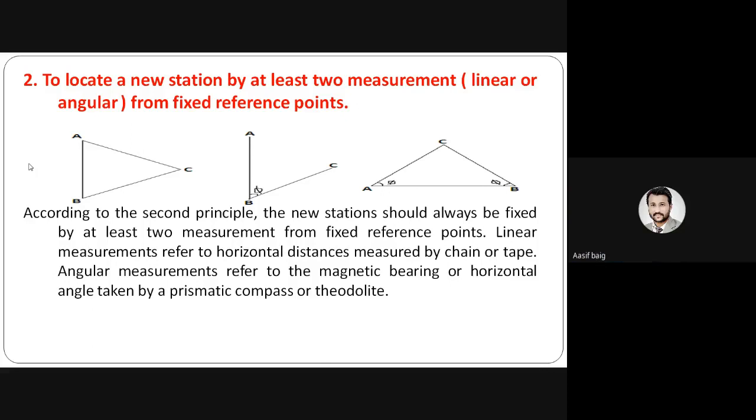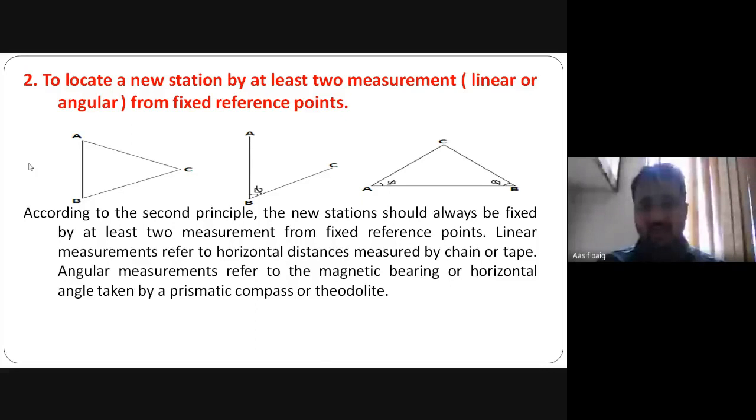Angular measurement refers to a magnetic bearing or horizontal angle taken by the prismatic compass or the theodolite. So these are the equipment used to determine the angle and the distance. For the distance we can use chain or tape, and for the angular measurement we can use the prismatic compass or the theodolite.